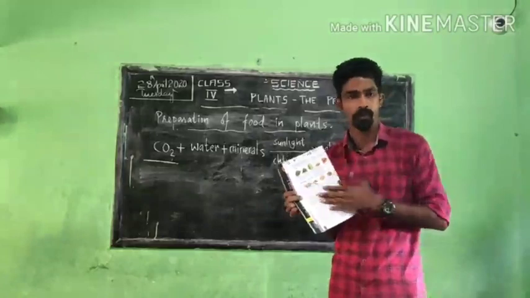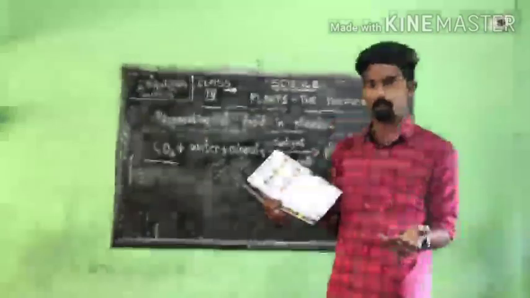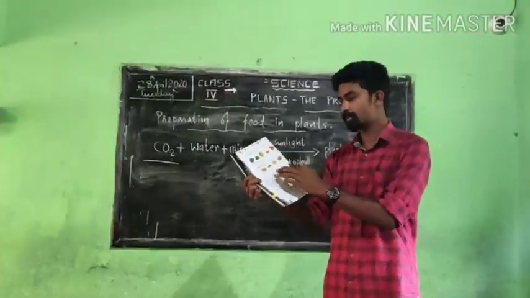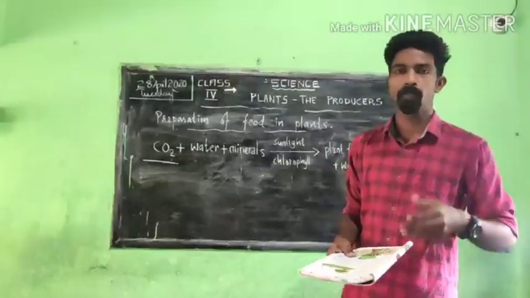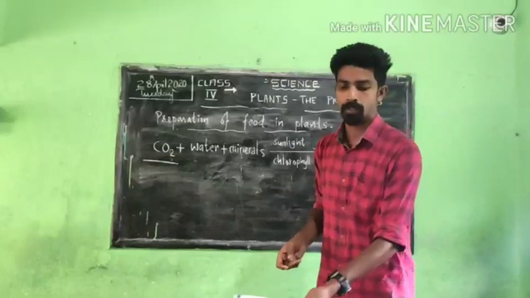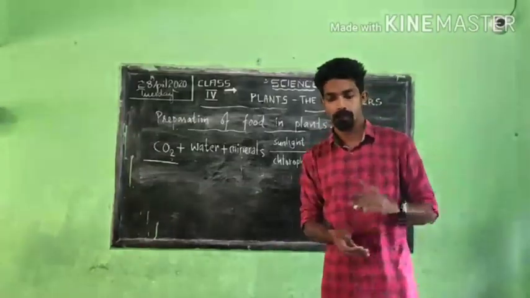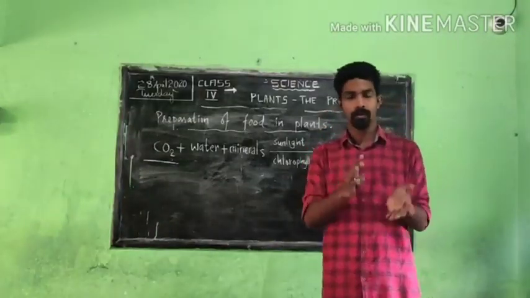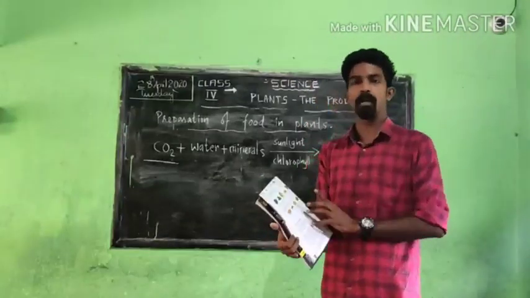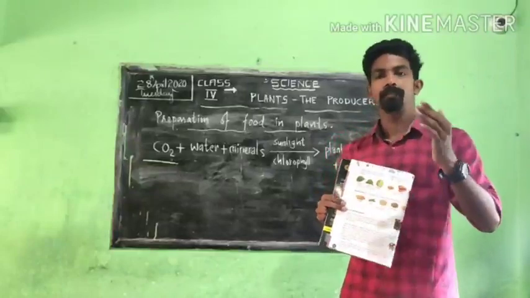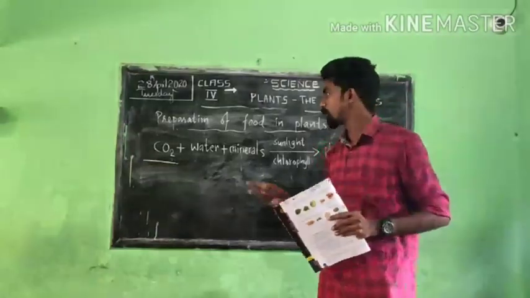Then plants store food in the form of seeds. That is chana, matar. So many examples are there: chickpeas, peas, rice, etc. Corn also. They will store extra food in the form of seeds. So that is all about today's class. I think I completed half of the portion. I think all of you may have understood.